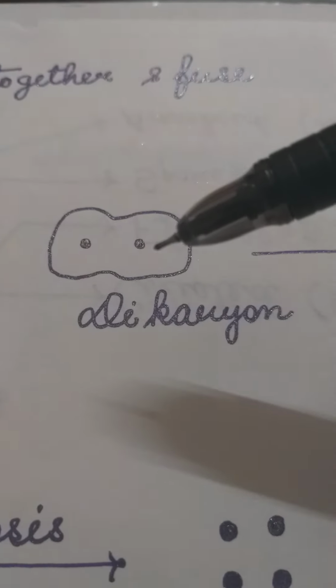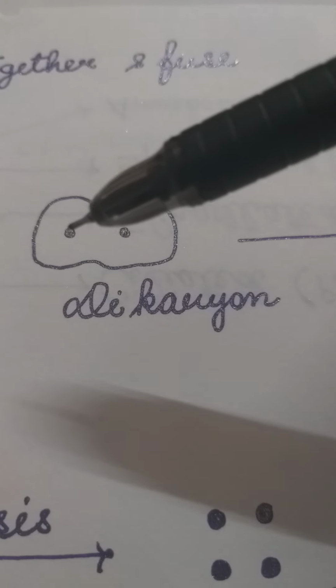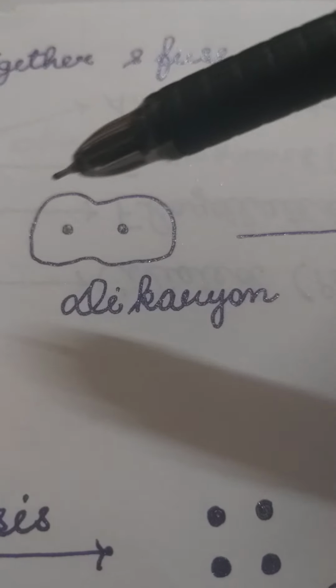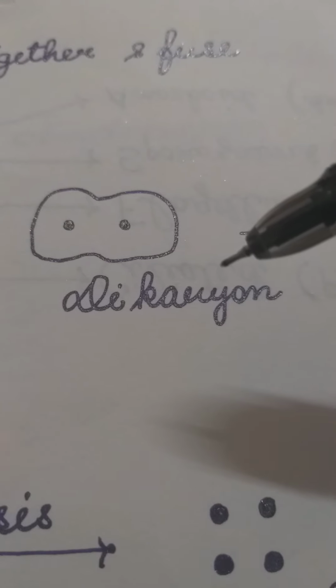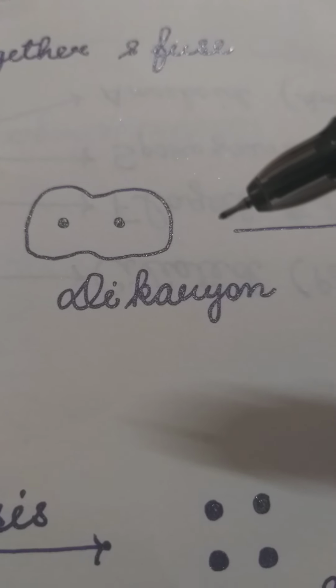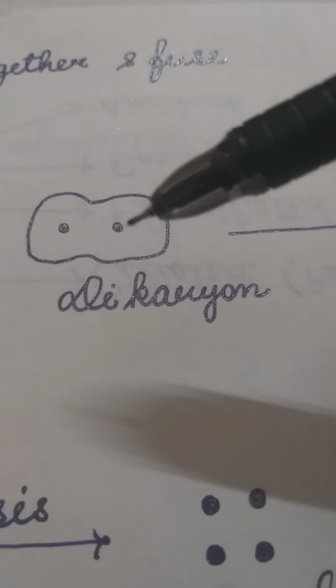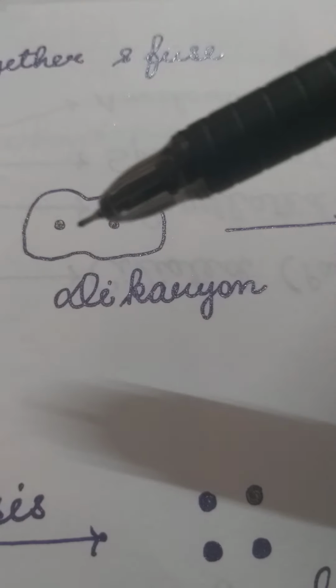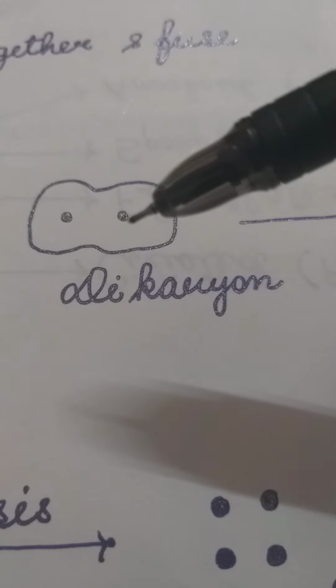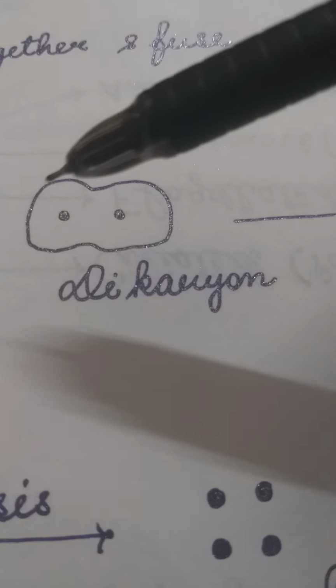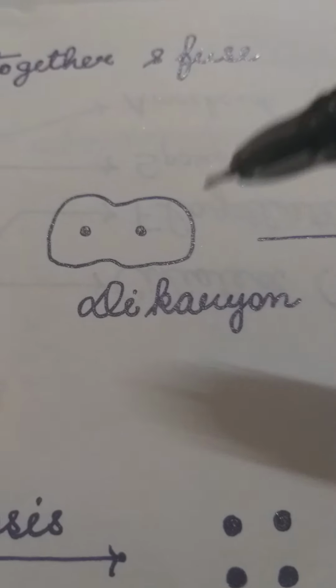The two nuclei remain separated for some time, and this stage is called dikaryon. After the cells fuse at the point of contact, the two haploid nuclei come together, but they do not fuse. They remain separated for some time, and this stage is called dikaryon.